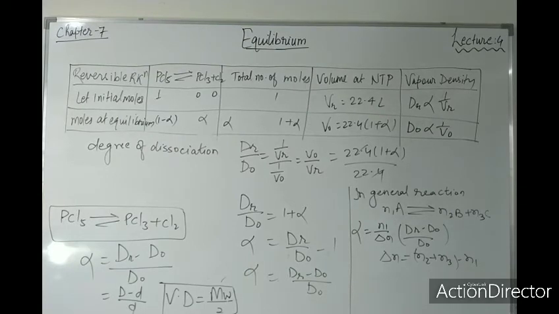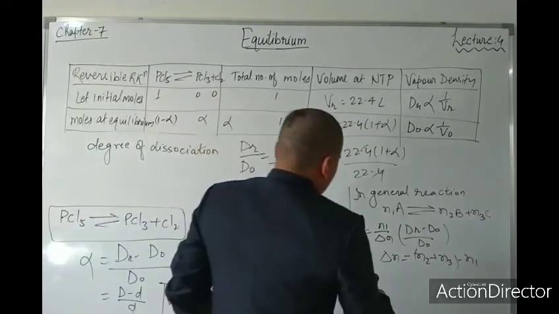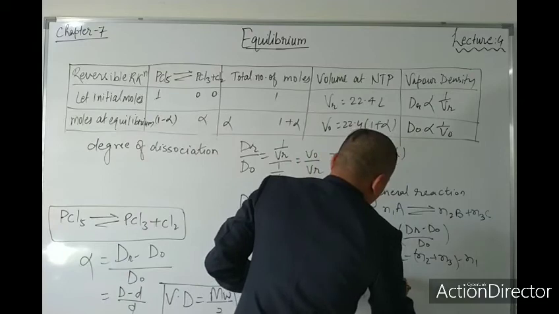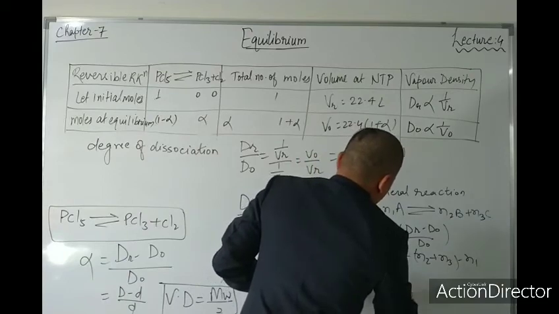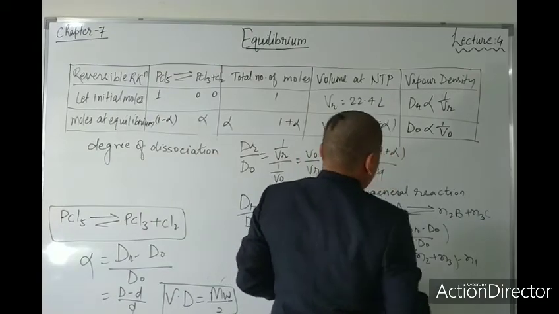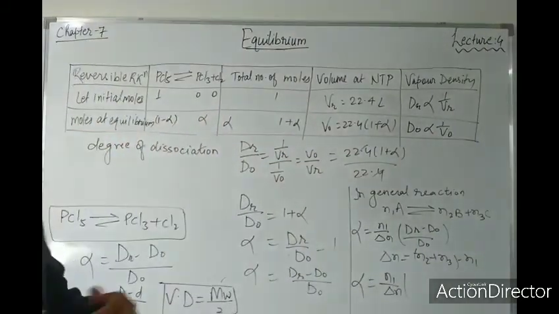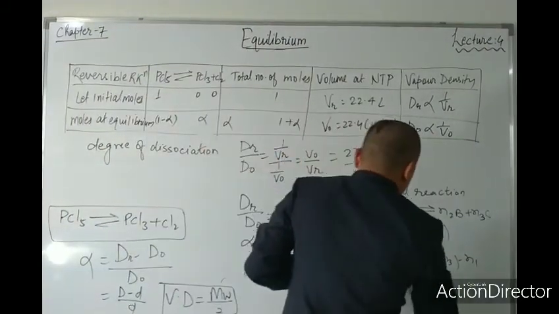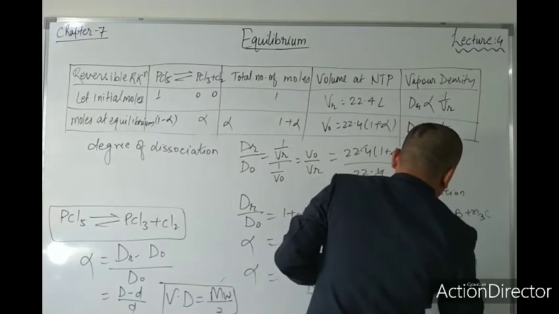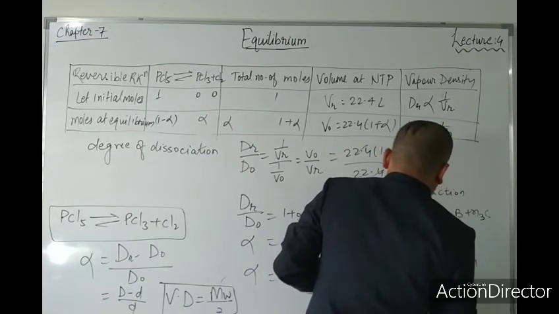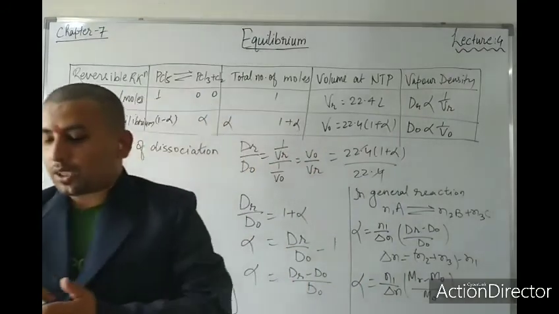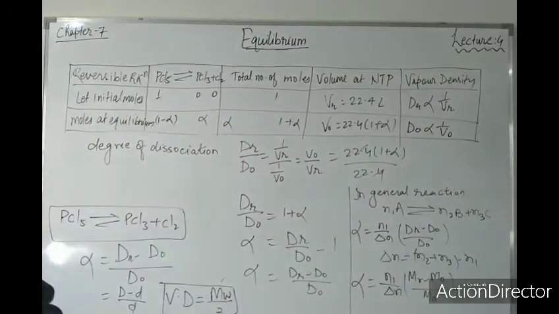Alpha is equal to n1 by delta n into mr minus m0 upon m0. If anybody asks what this mr and m0 are, you can say that it is the theoretical molecular weight and the observed, or practical or experimental, molecular weight.